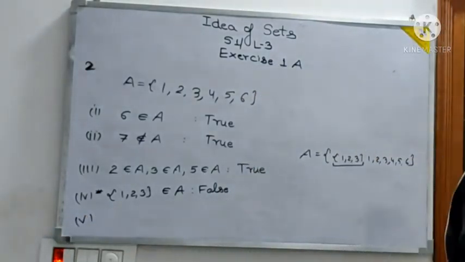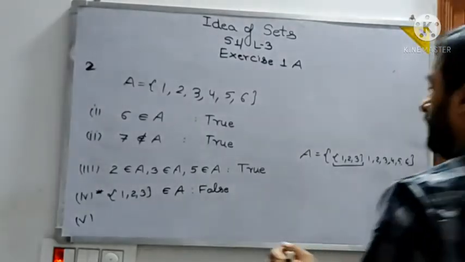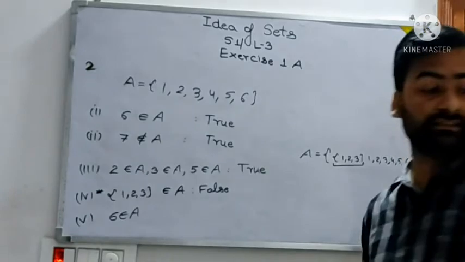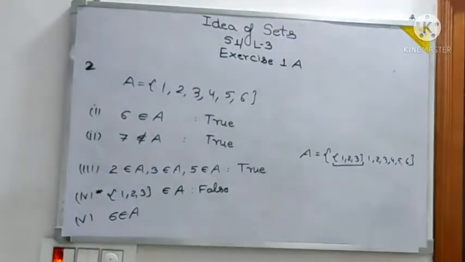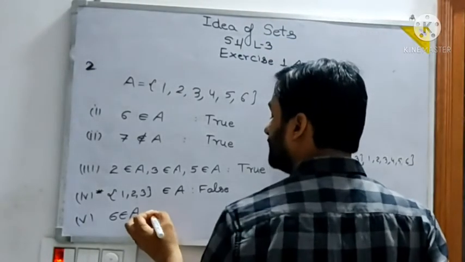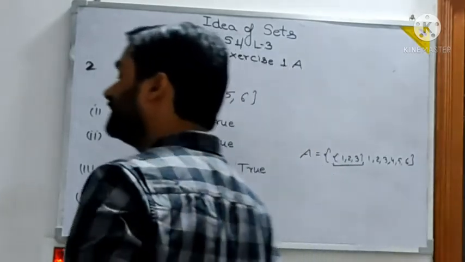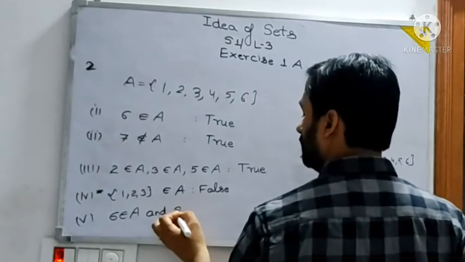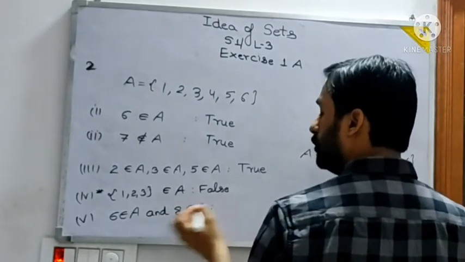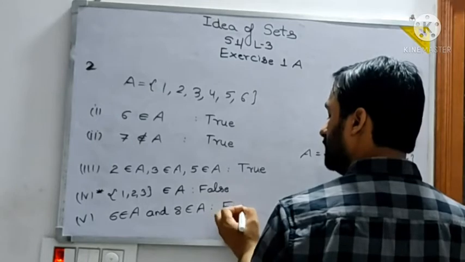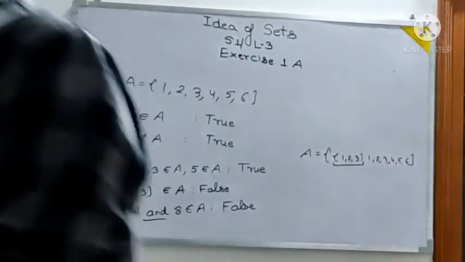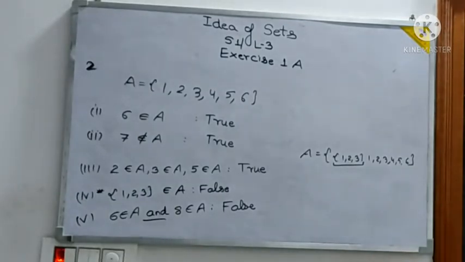Fifth one says 6 is an element of A and 8 is an element of A. See, these things are given together. And means, when we say and here, what does it mean? And means both things are to be true. Are both true? No, this is false. So the word and means both things have to be true together. Since it is not so, you will say that it is false.